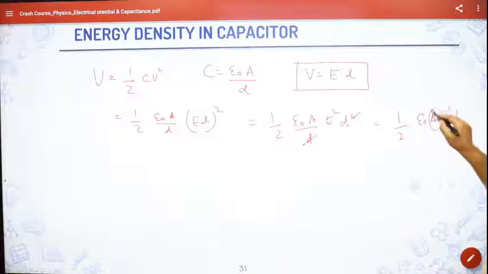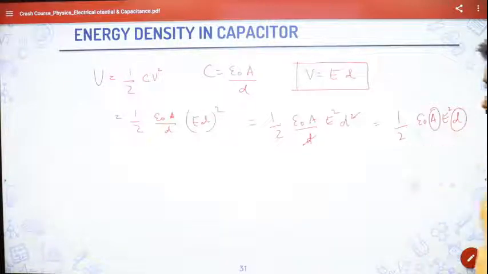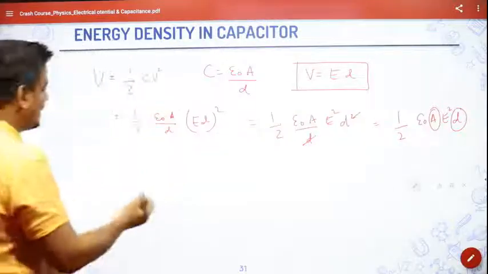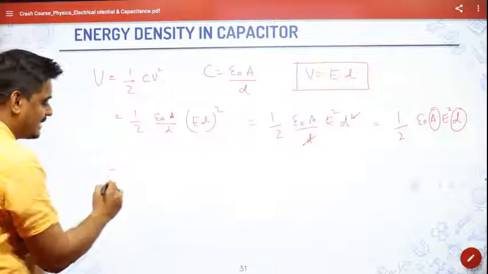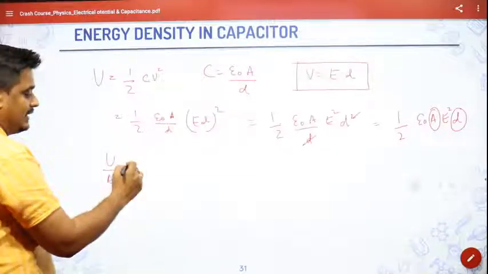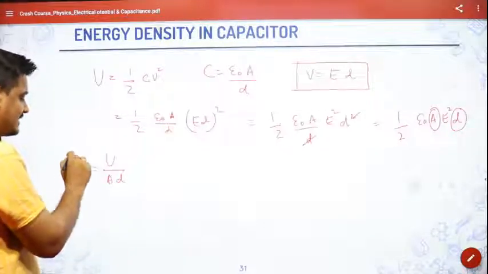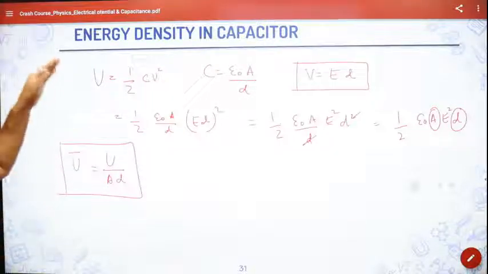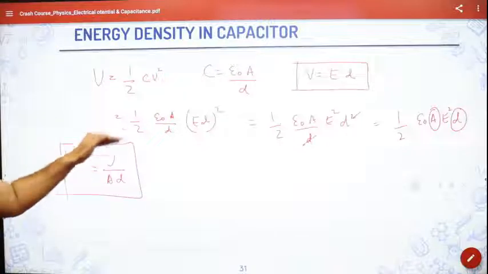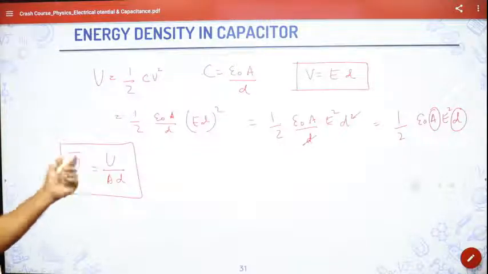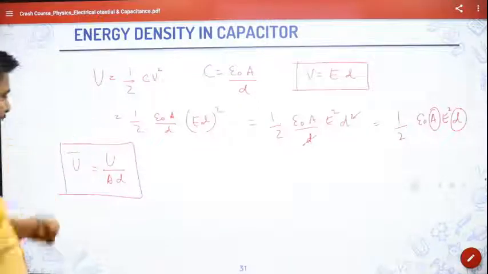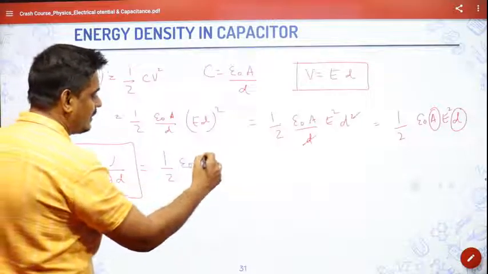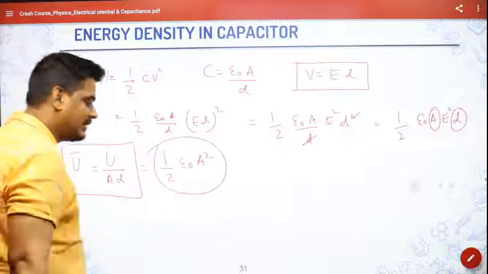This area into this distance between them, the area into distance will become the volume, isn't it? So this energy per unit volume, that is A into D, that is known as energy density U bar. Remember this. What is energy density? That is energy stored in the capacitor per unit its volume. Volume, how we will get? By area multiplied by distance. That will be equal to how much? Half epsilon naught E square. Never forget this. Very important.